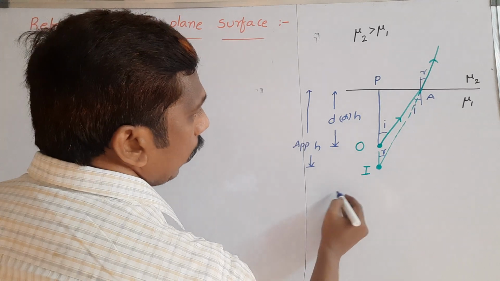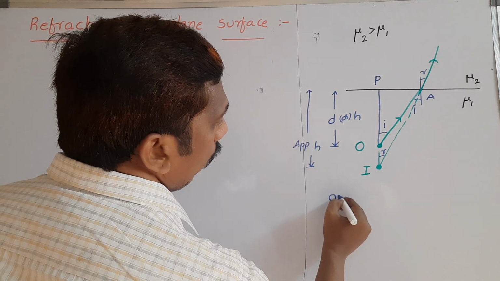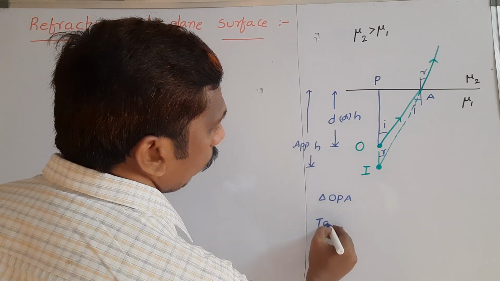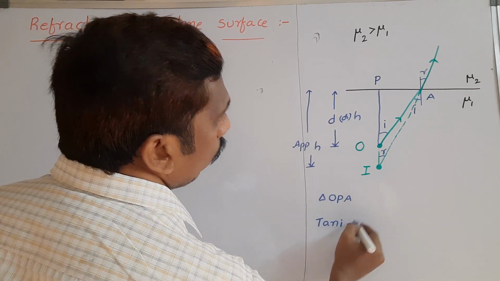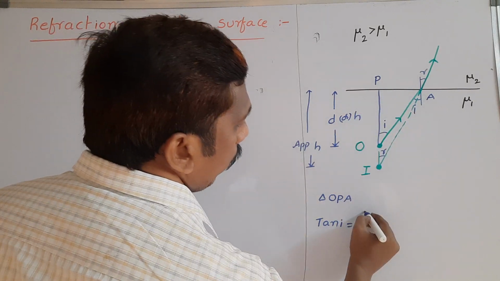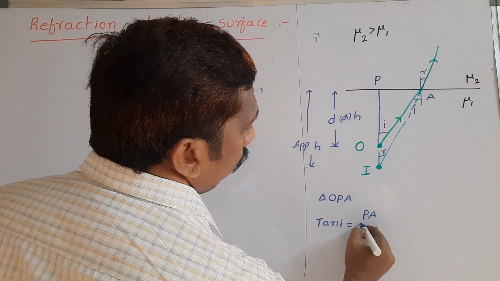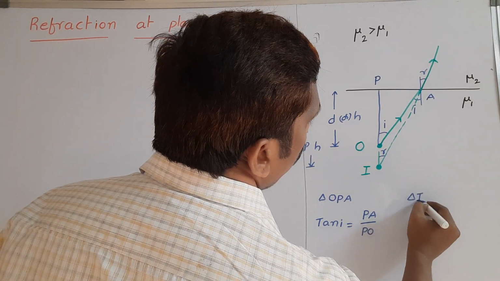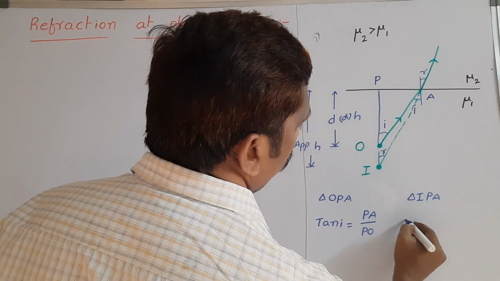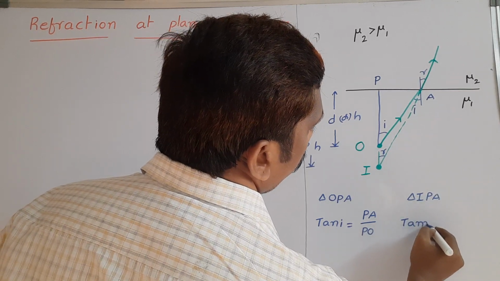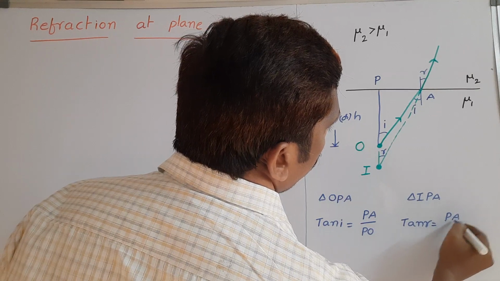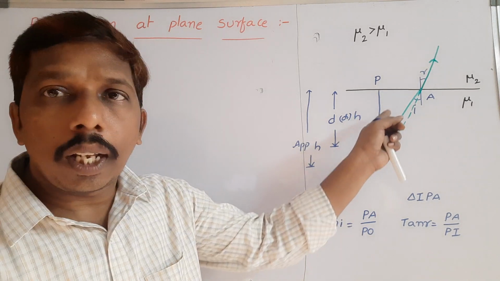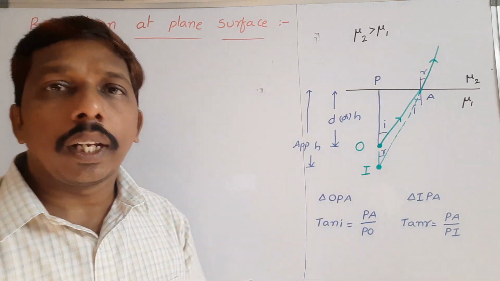So, from right angle triangle OPA, tan I is equal to opposite side PA by PO we can write, and in the same way, from triangle IPA, tan R is equal to PA by PI we can write. Clear? Here two right angle triangles are there. From those two triangles we have written like this.